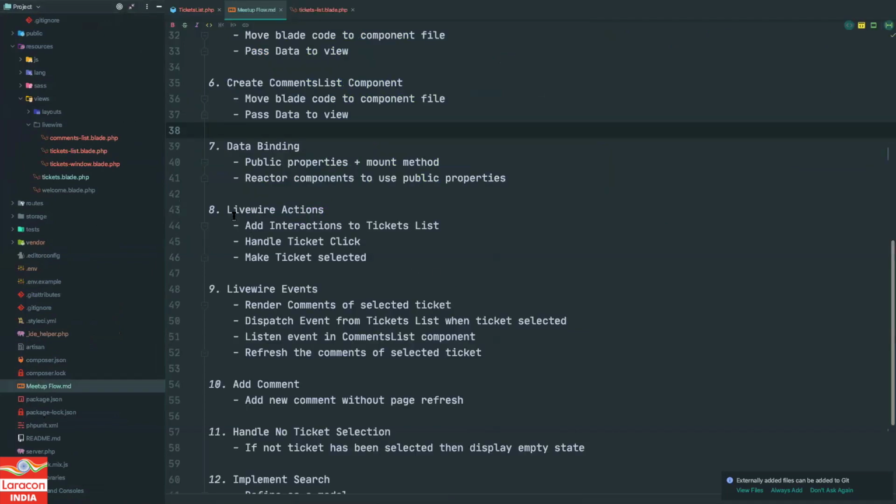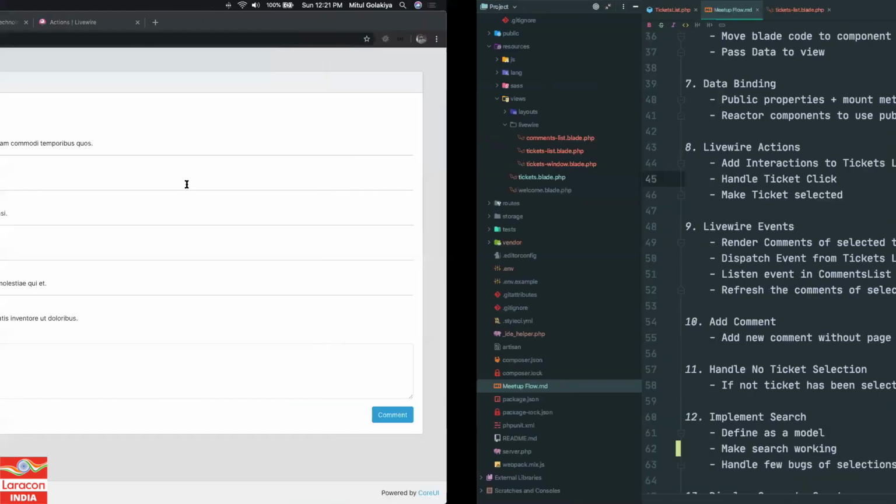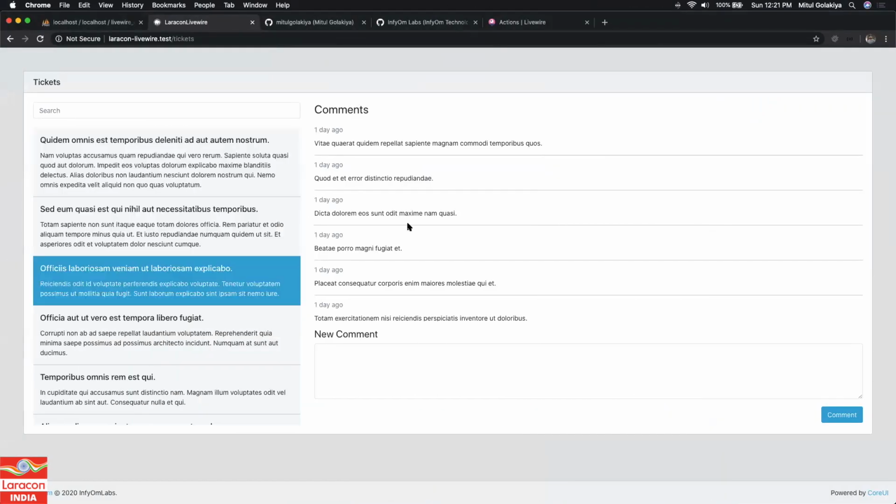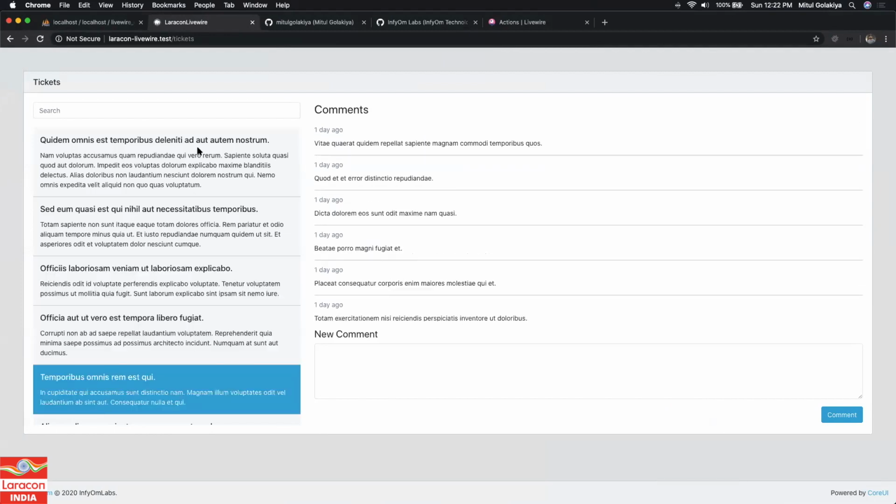So what we did so far, we have defined Livewire actions. So you can define methods on the backend and actions on the front end. When your button is clicked, you can call the functions of your backend directly, right? We have added interactions to the tickets list. We have handled the ticket click event and made the ticket selected. So we are good so far. Now what's next? We have seen that the ticket is being selected, but the comments over here are not being updated. So how can we do that?